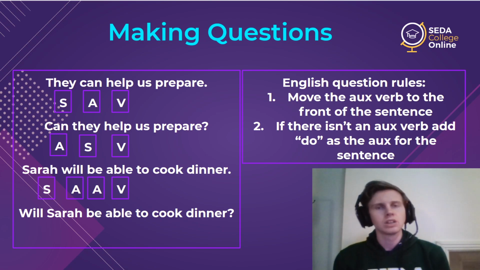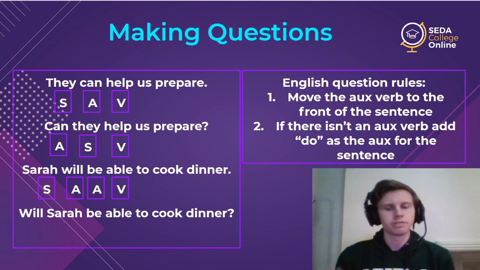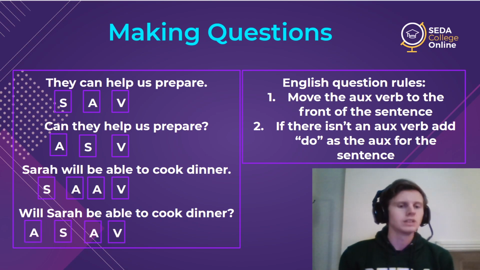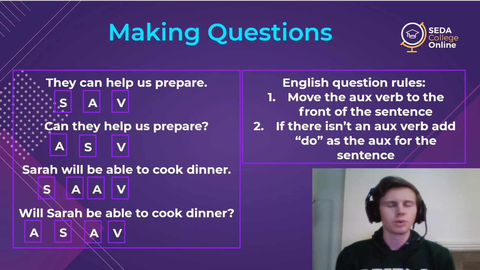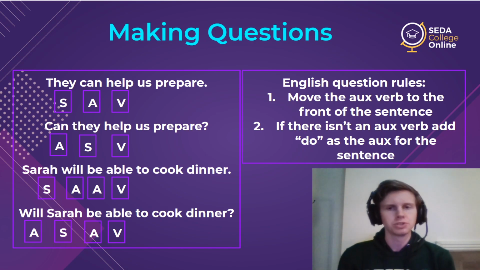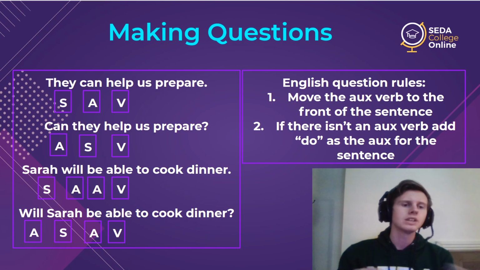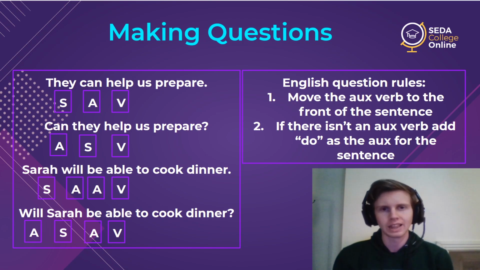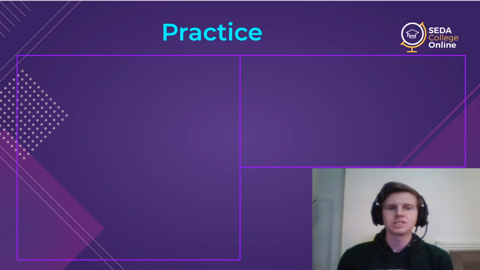We always take the auxiliary verb on the left. So will Sarah be able to cook dinner? We always take the first one to make the question. And that's it. For can, could, and be able to, the questions are very simple. We have all the parts we need, so we just move them directly. All right, so let's do some practice with this.